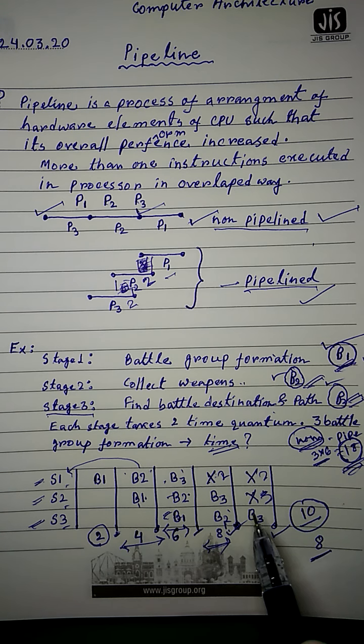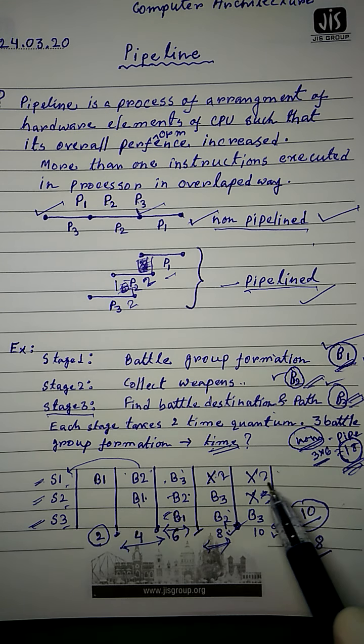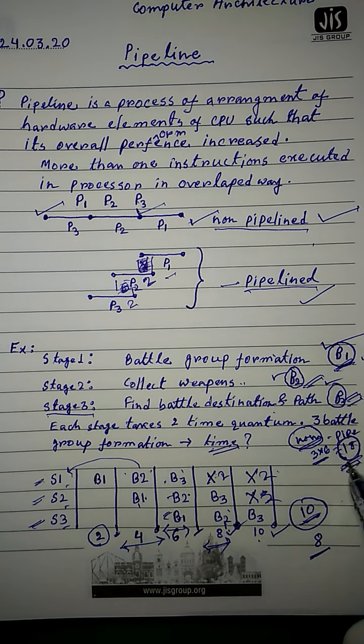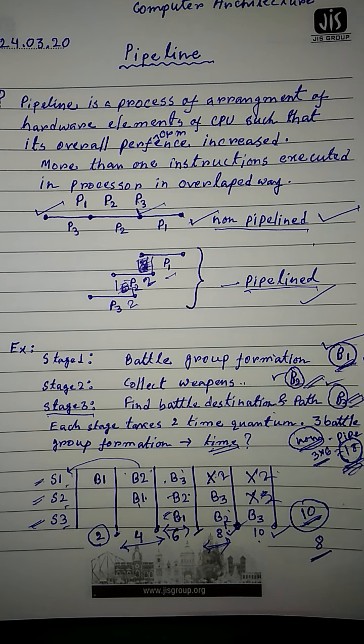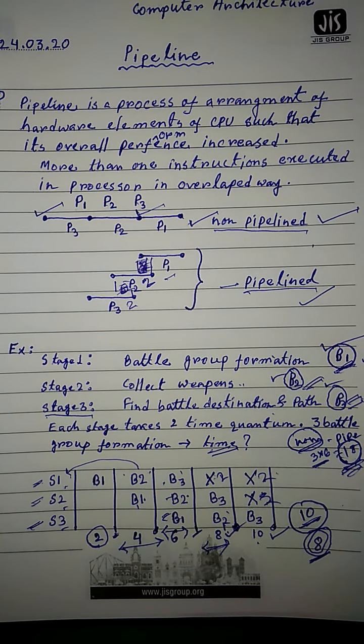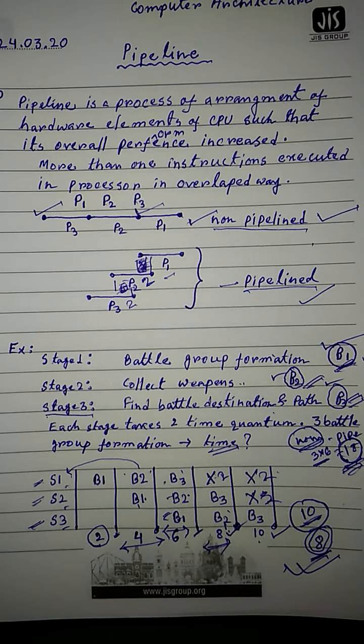That means to complete 3 battle groups, only 6 time quantum is idle time. So 10 time quantum is required for pipeline and 18 for non-pipeline, so 8 less time quantum is required. Okay, so this is about pipeline architecture.